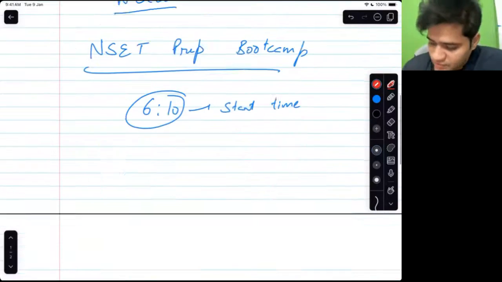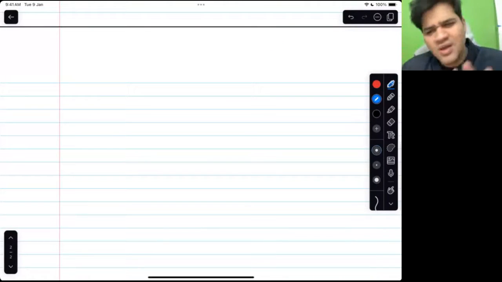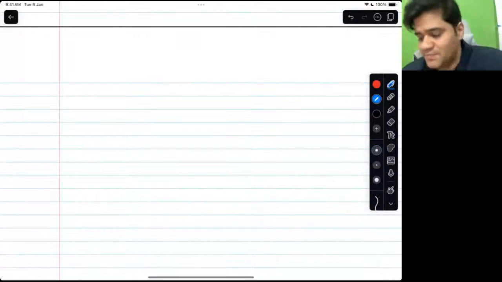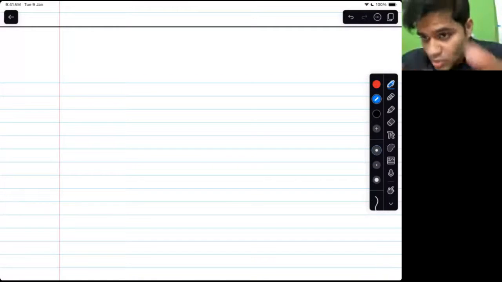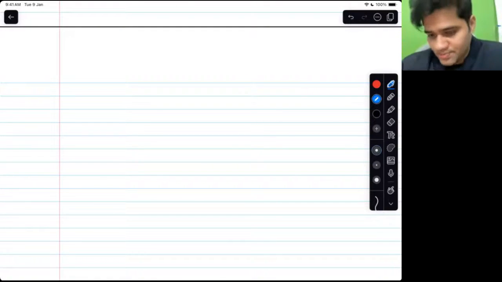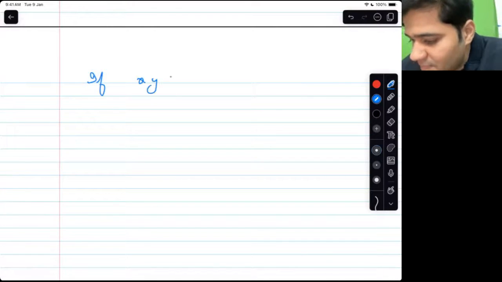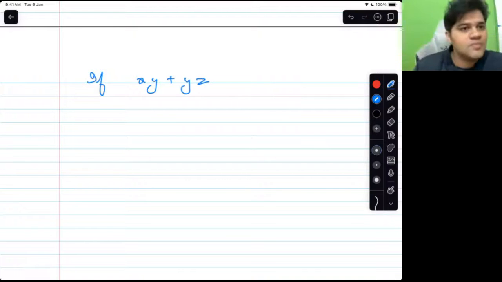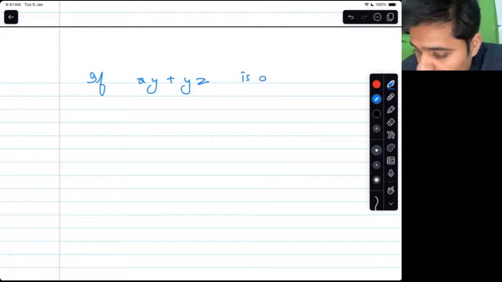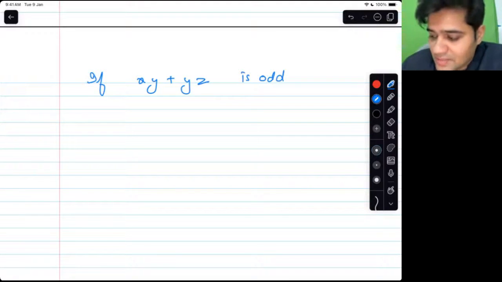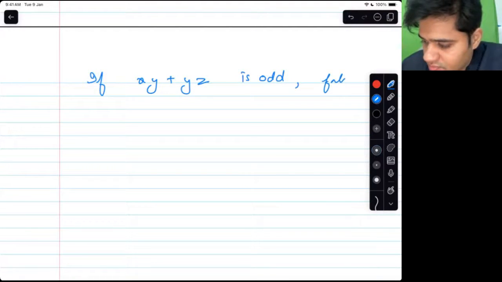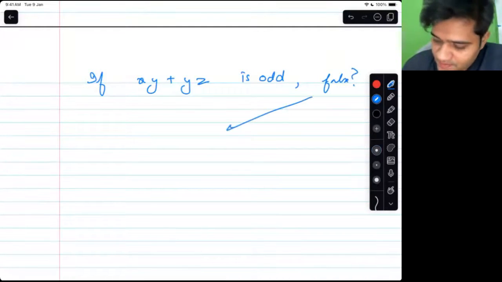Okay. So this first question I have picked from a popular CAT website. I'm throwing the question to you. Let me know whether you can solve it or not. The fact that is given to us is that if xy plus yz is odd, which of the following statements is false? Which of these 4 is false?